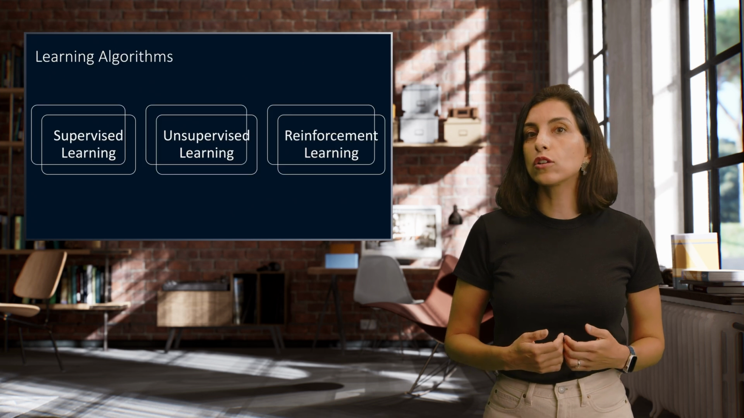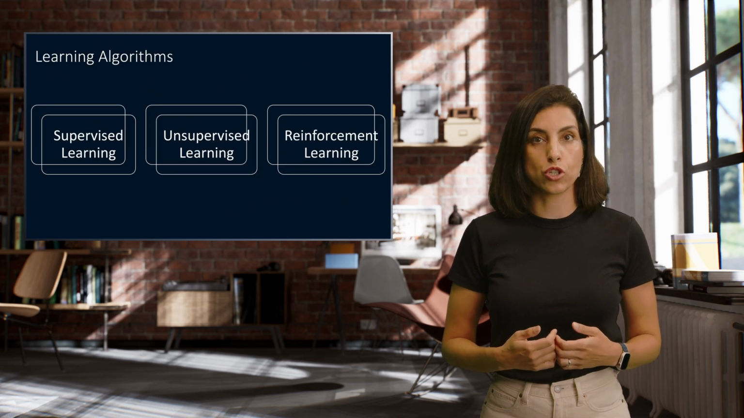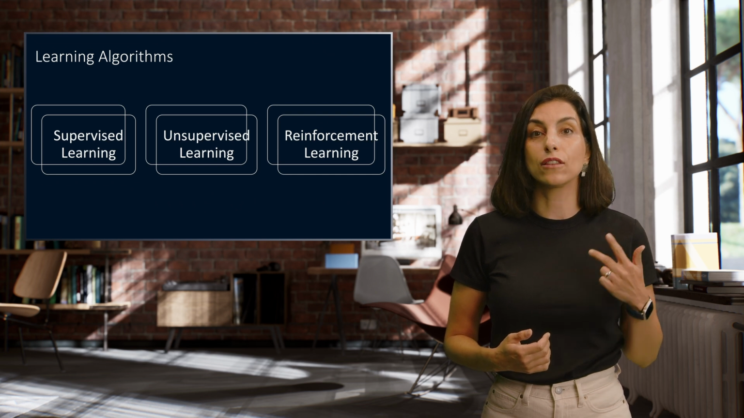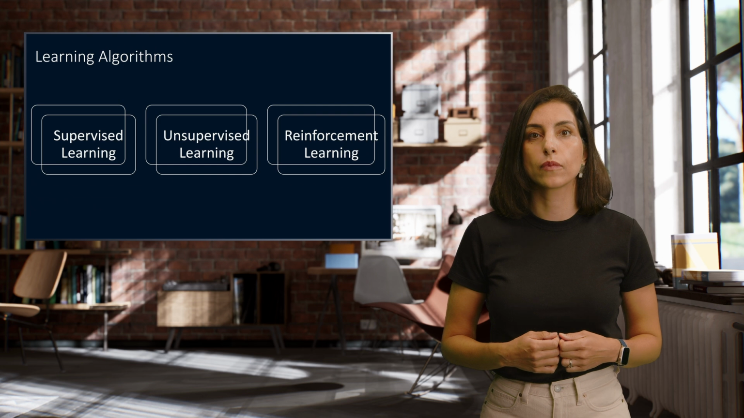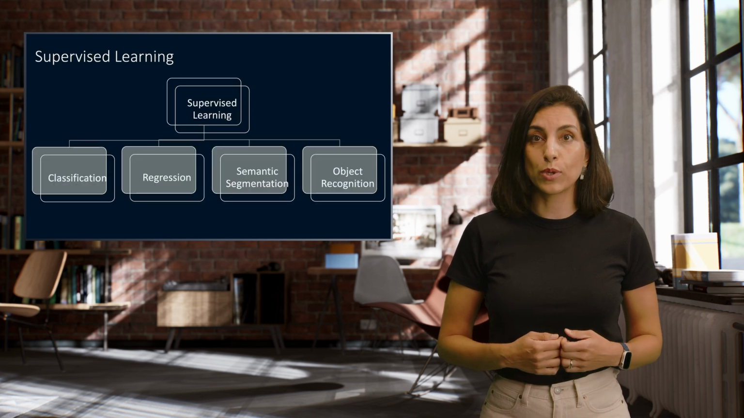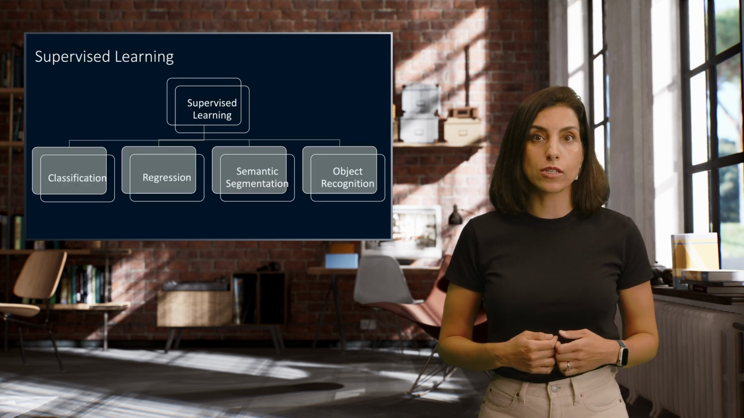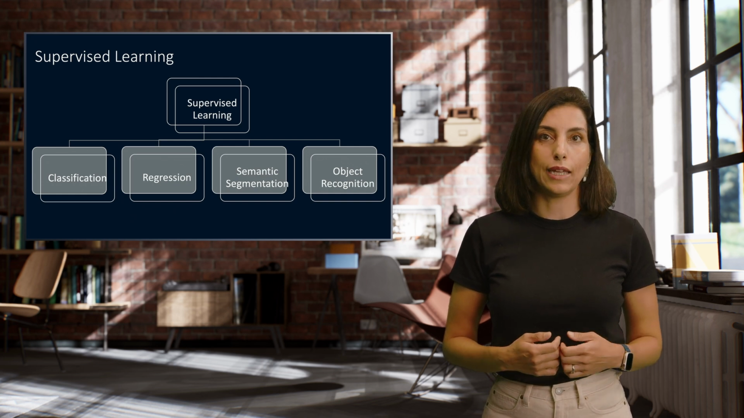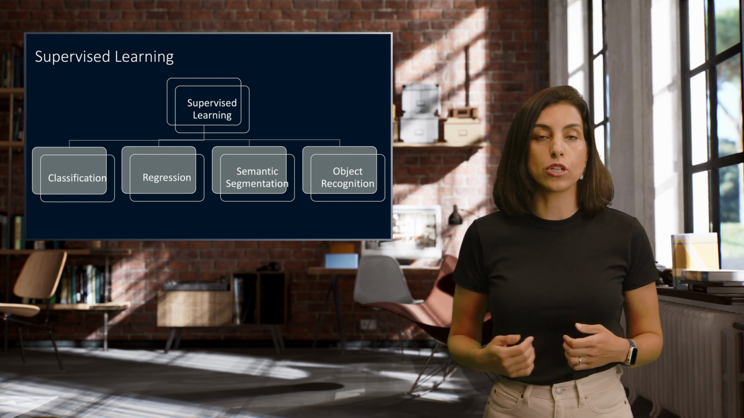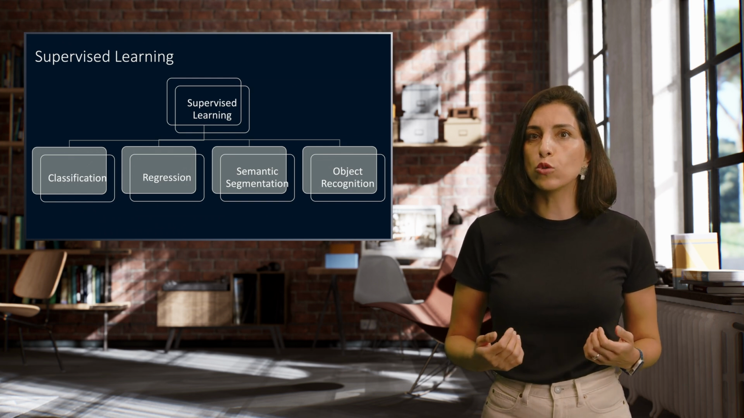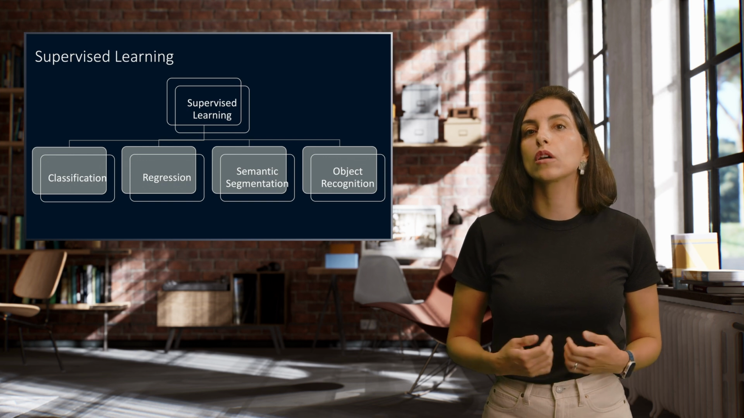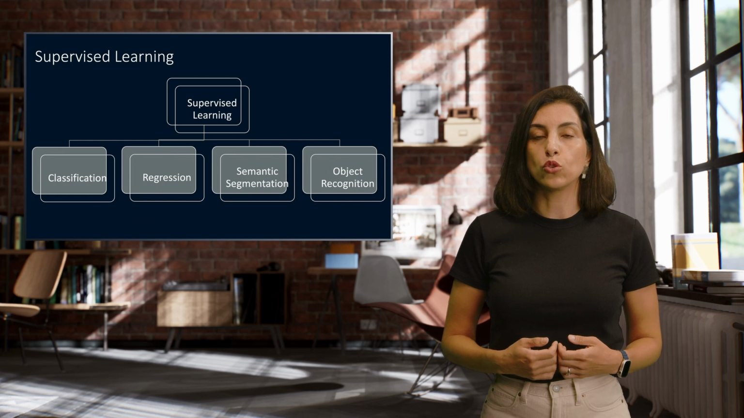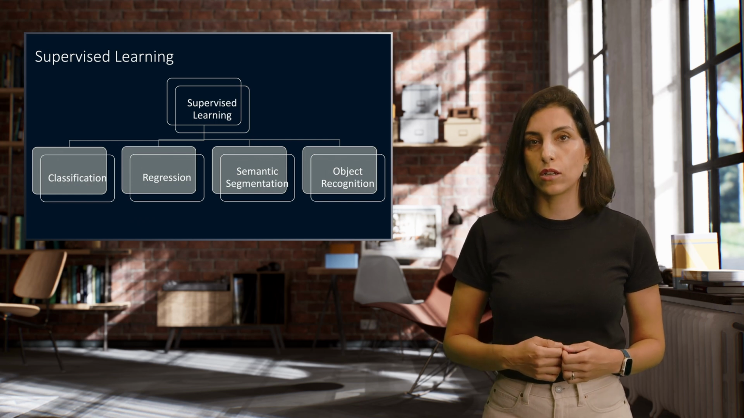We often categorize the three primary types of machine learning: supervised learning, unsupervised learning, and reinforcement learning. This slide presents an overview of supervised learning methods, which involve learning from labeled data to make predictions or decisions. It includes, but is not limited to, classification, that is, categorizing data into predefined classes.